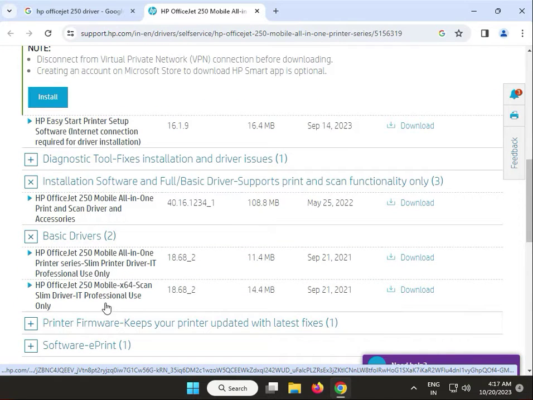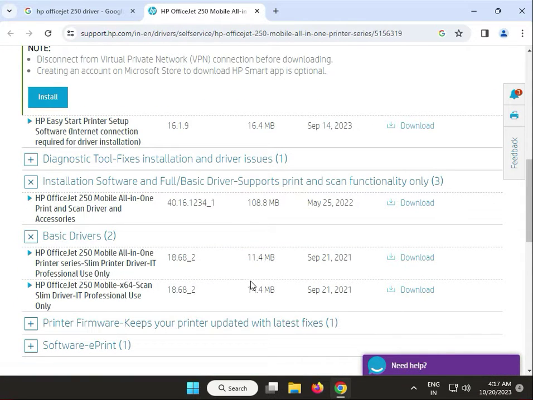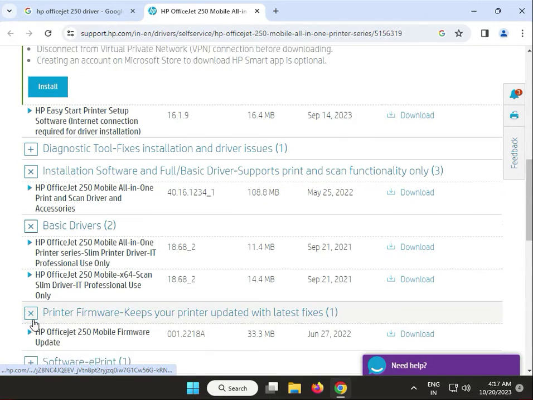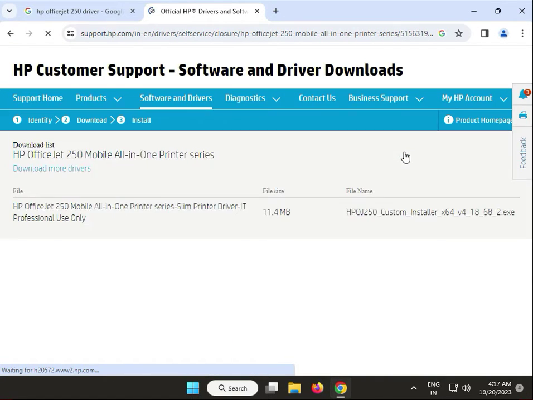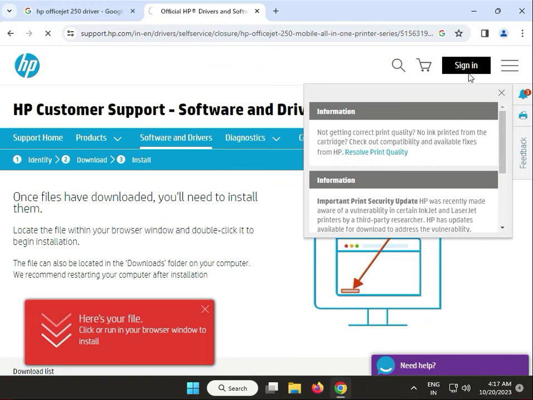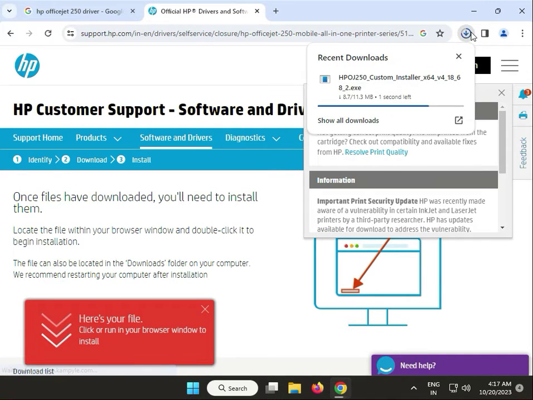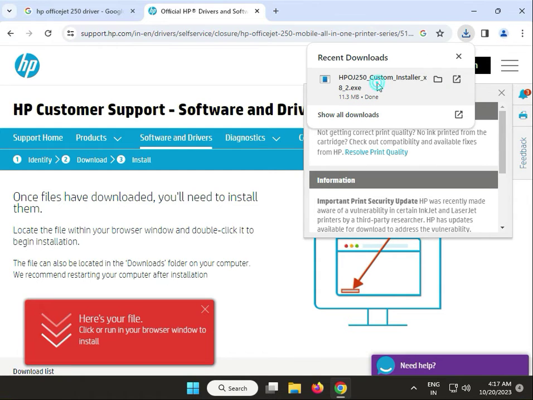Basic, and try all in one. This one, that is download. It starts downloading automatically, and single click to launch.